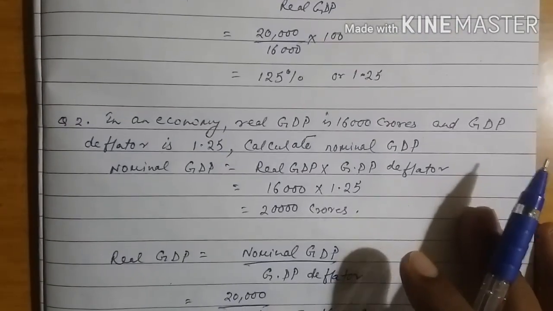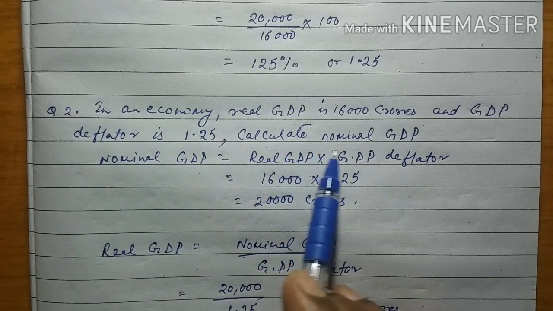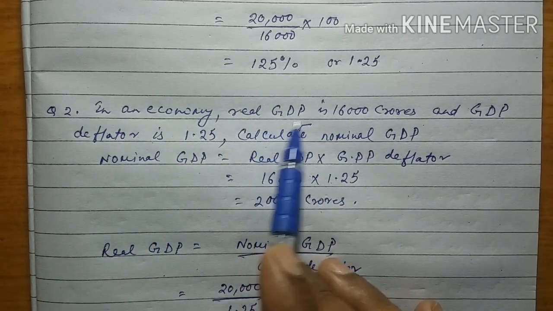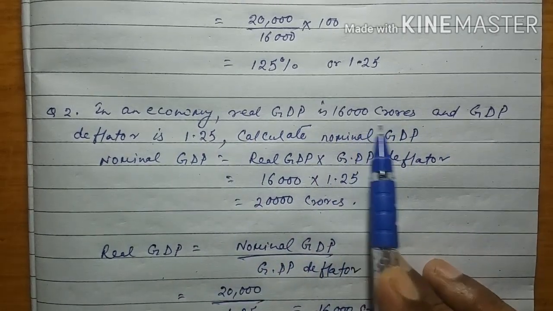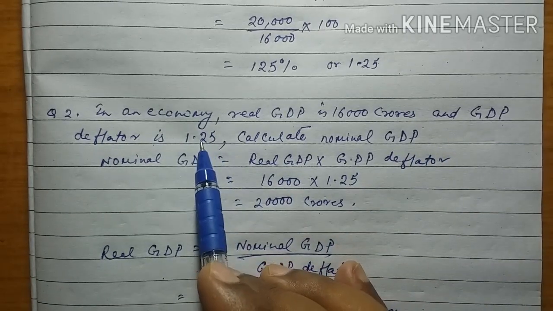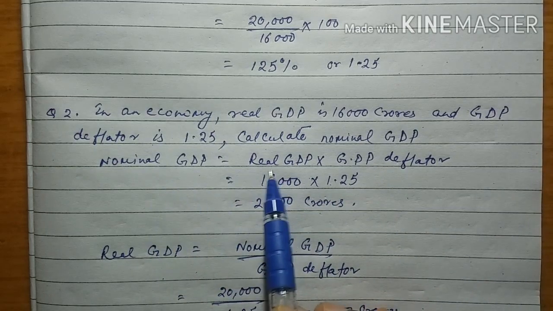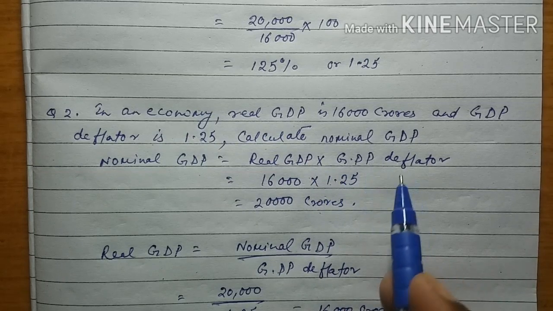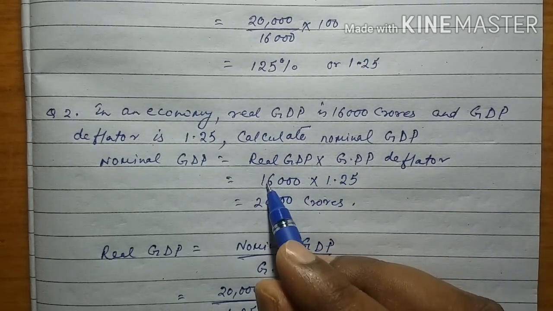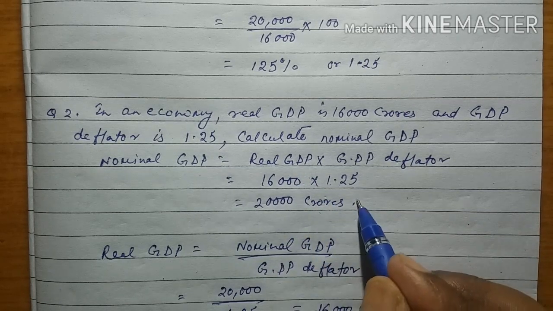Then suppose GDP deflator is given and we have to calculate nominal GDP. Real GDP is given, GDP deflator is given. Real GDP is 16,000 crores, GDP deflator is 1.25. You have to calculate nominal GDP. What will be the formula? Nominal GDP equals real GDP into GDP deflator. 16,000 real GDP into 1.25, we will get 20,000 crores.